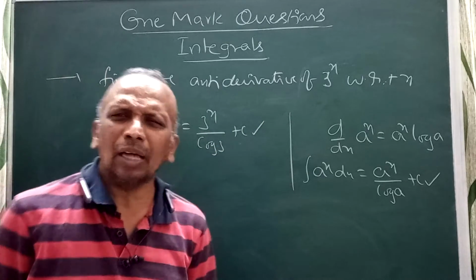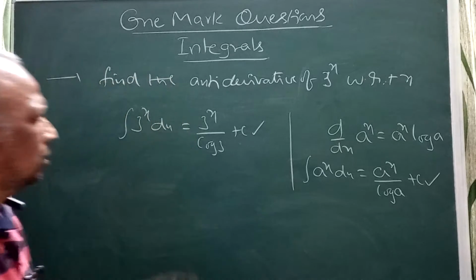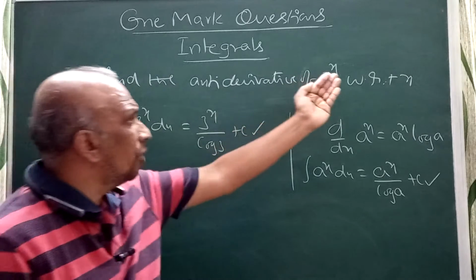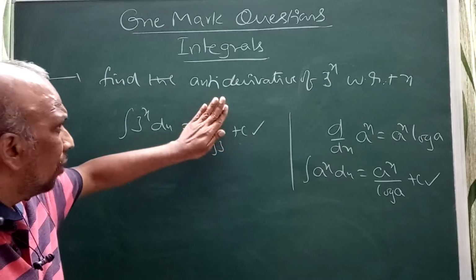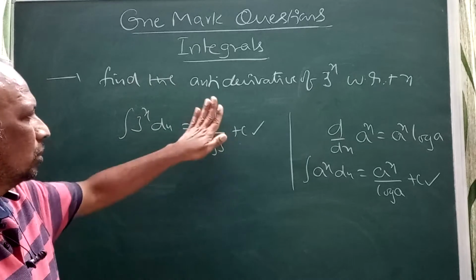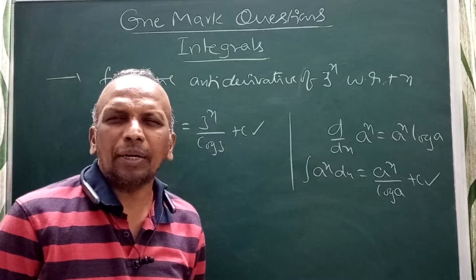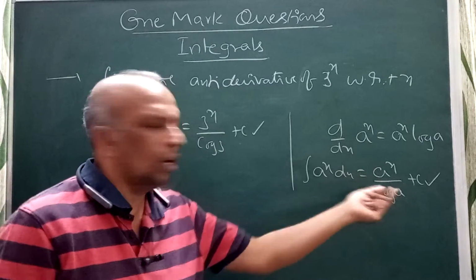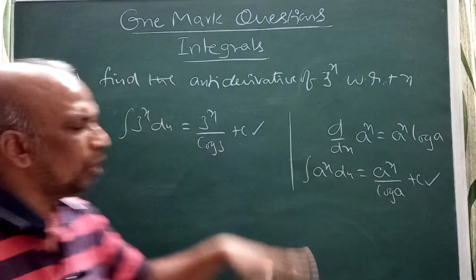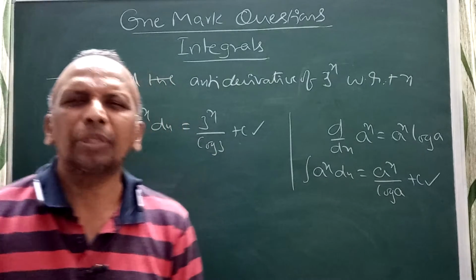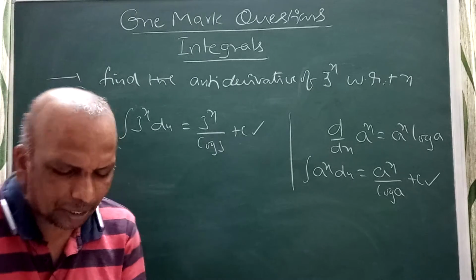When they are asking antiderivative, you can write that. It is nothing but the integral of 3 power x. The meaning of antiderivative here is that the derivative of 3 power x by log 3 is 3 power x. Correct, integral 3 power x. Look into this formula, you can write the answer directly: integral of 3 power x is 3 power x by log 3 plus c, when they are using the word antiderivative. Now again, I am going to explain here.